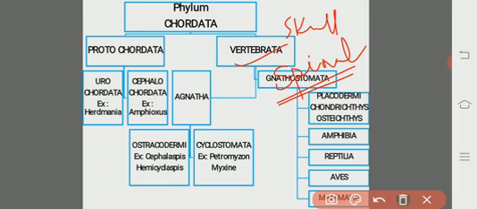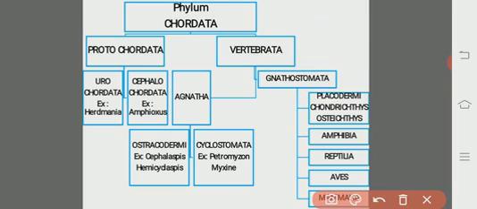Now these vertebrates, based on the presence and absence of jaws, are divided into two groups.